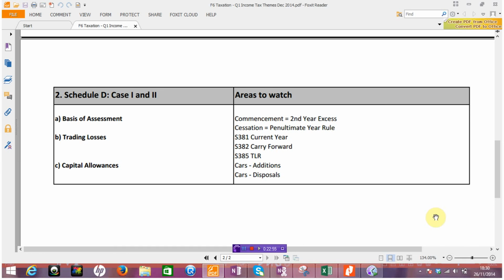Okay, so really that's just a short summary on the sort of areas that I think are important. I hope it's been helpful. Do focus in on them and look at questions pertaining to each of the areas that I've detailed, and good luck in your exam.